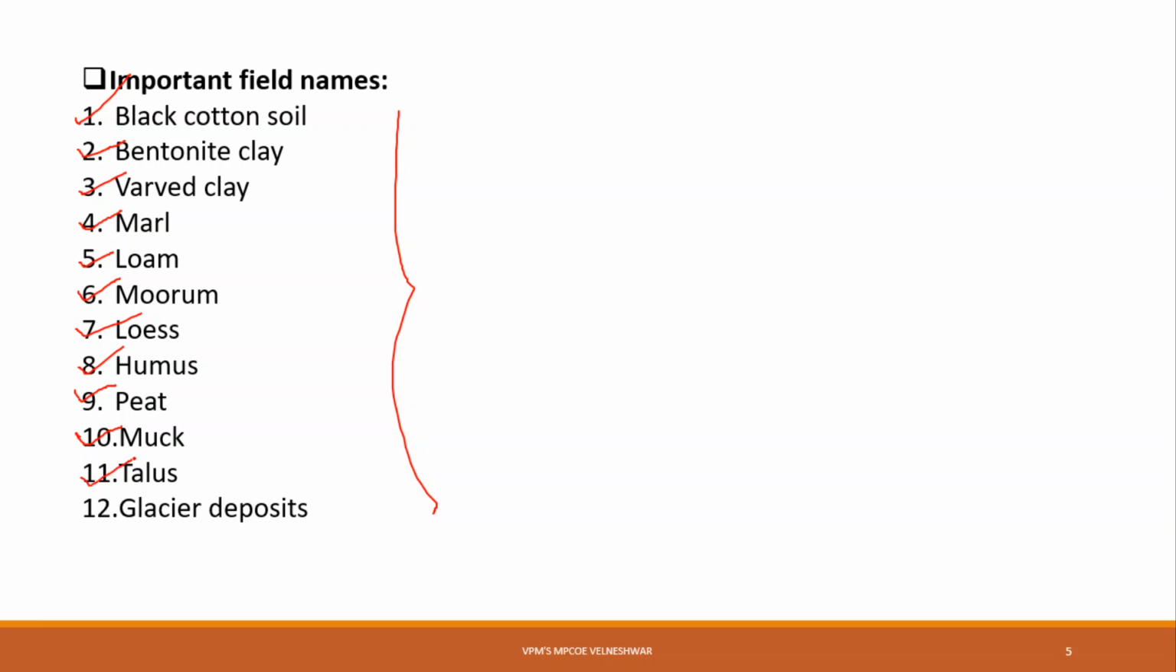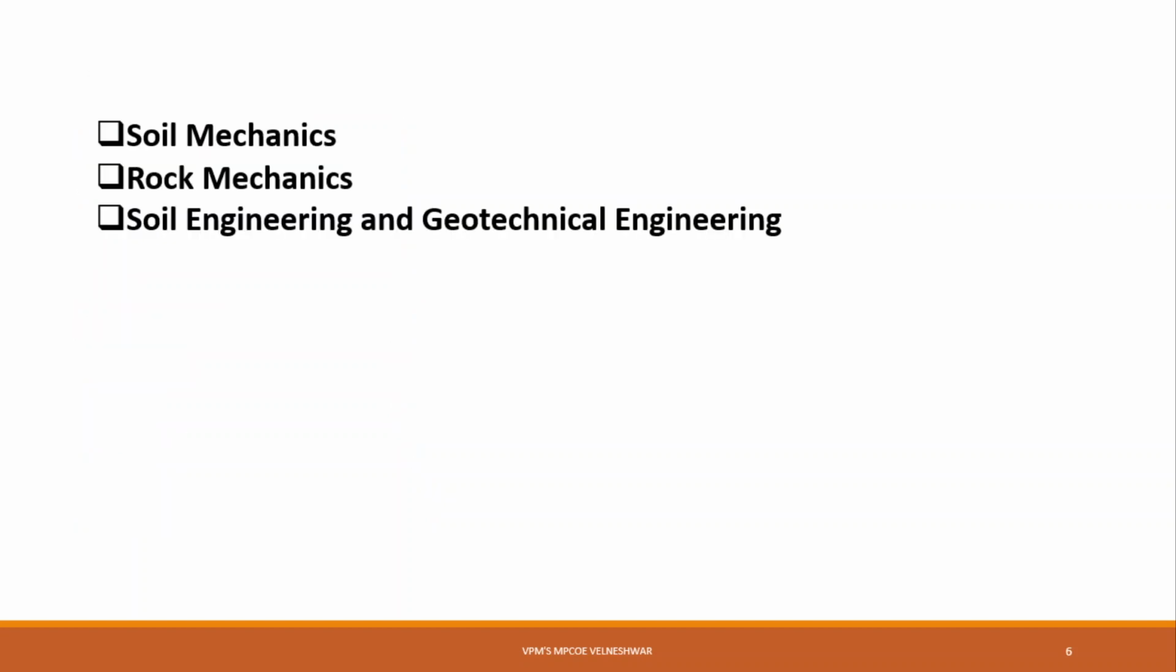And the last one, glacier deposit. Glacier deposit means the soil due to the glacier, and examples are drift, till, and outwash. These are the examples of glacier deposit. Okay, these are some important field names. Then we will see what soil mechanics means and what rock mechanics means, and from the next lecture we'll go to the technical terms. Now we'll see what is meant by soil mechanics.